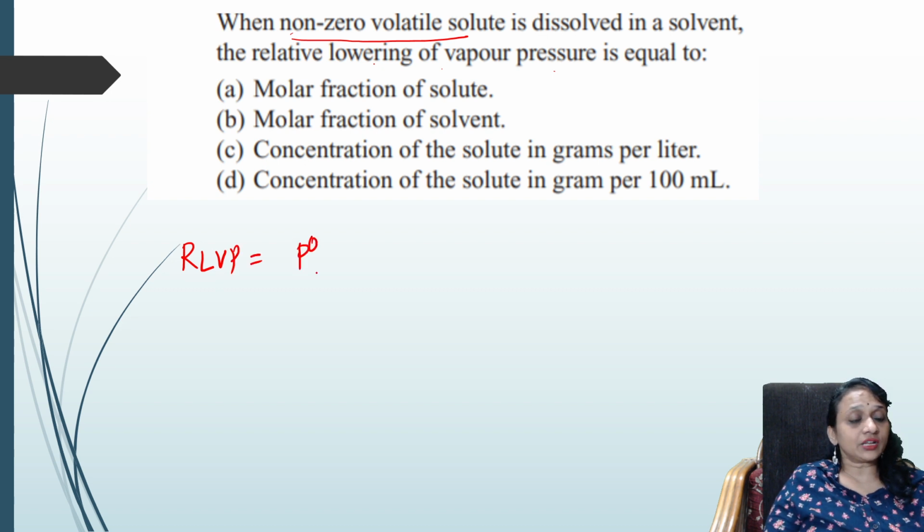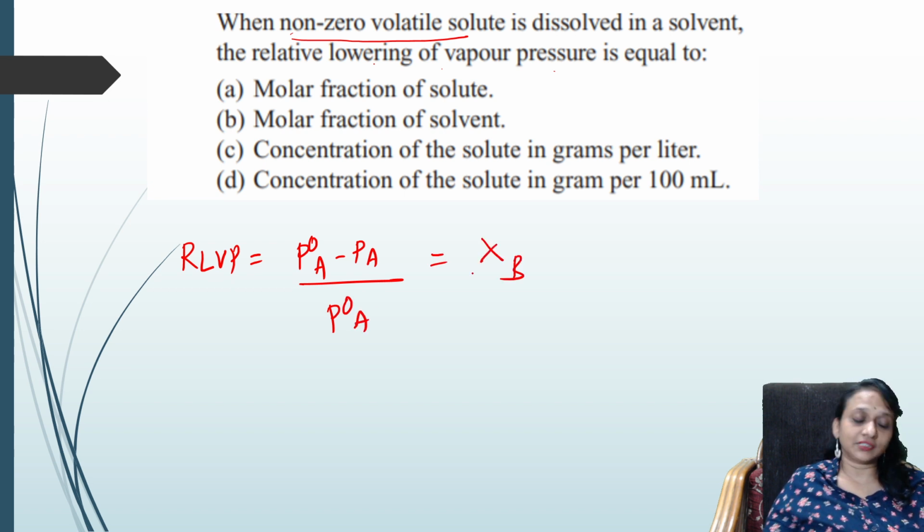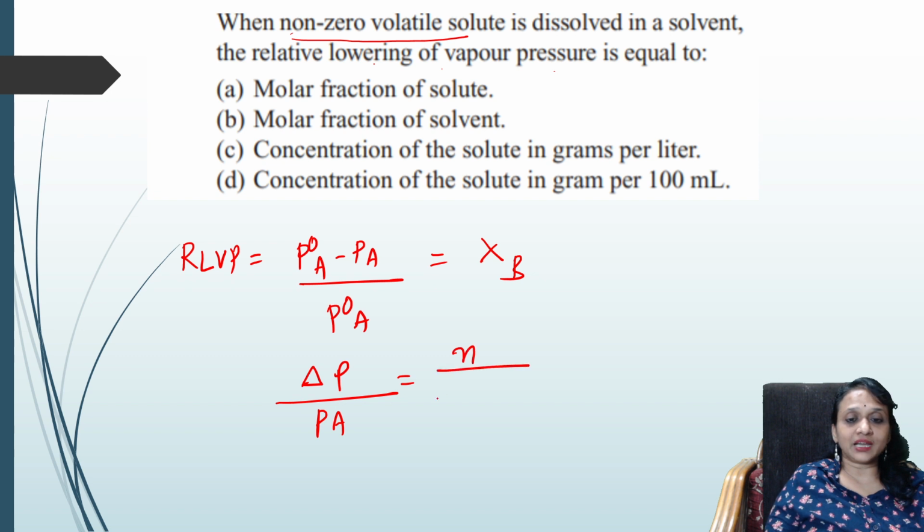It is (P naught A minus PA) by P naught A, which is equal to XB. Or you can write the same thing as delta P by P naught A is equal to XB, which is small n by (small n plus capital N), the mole fraction of solute.